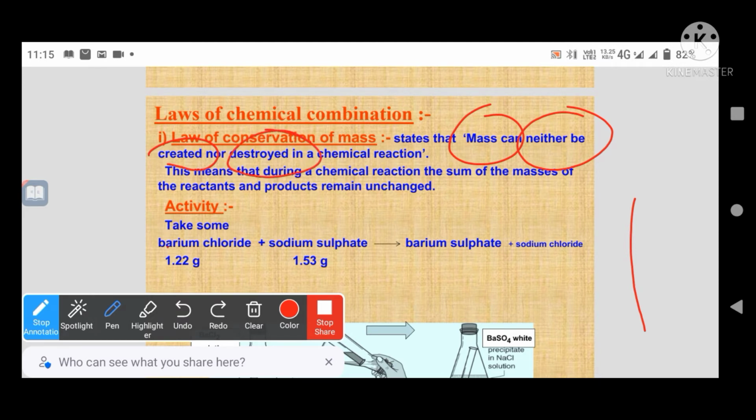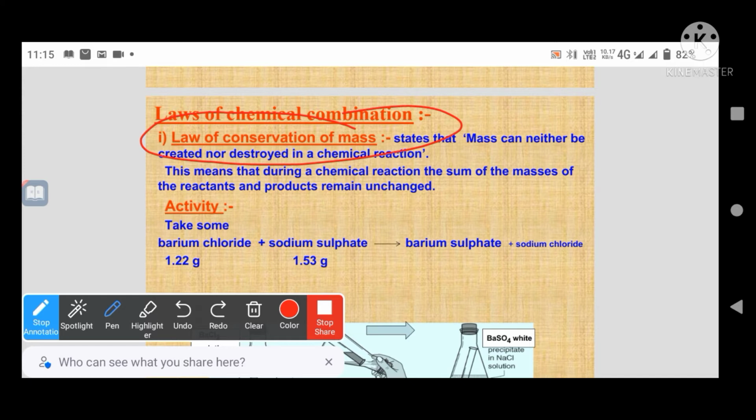In a chemical reaction, mass is neither created nor destroyed, and that is what is meant by the law of conservation of mass.